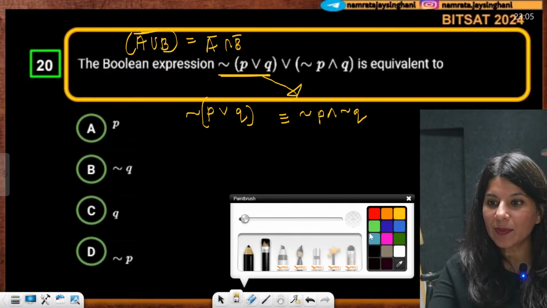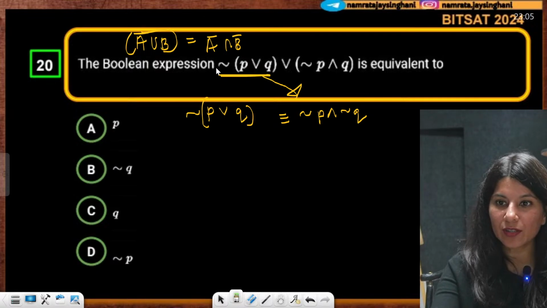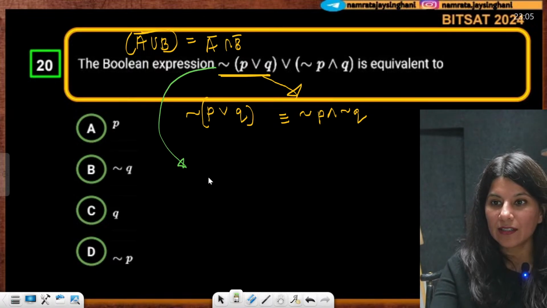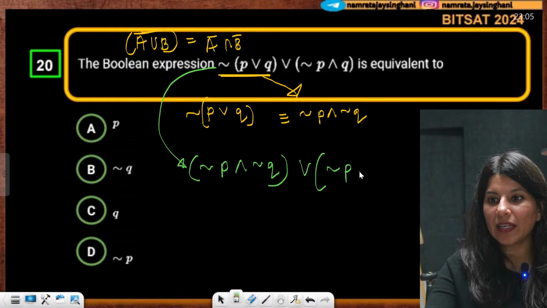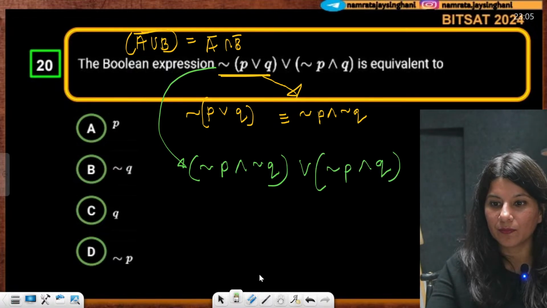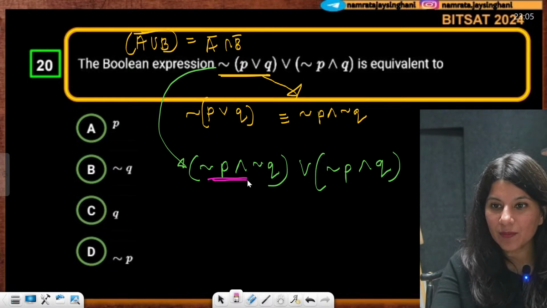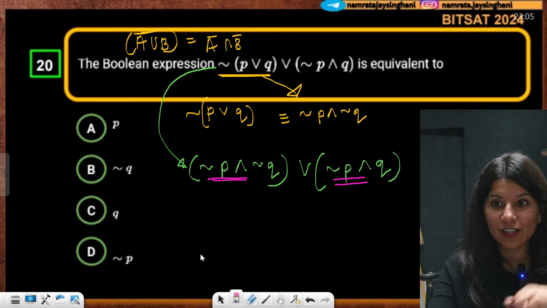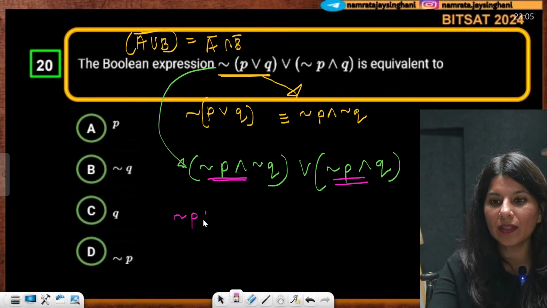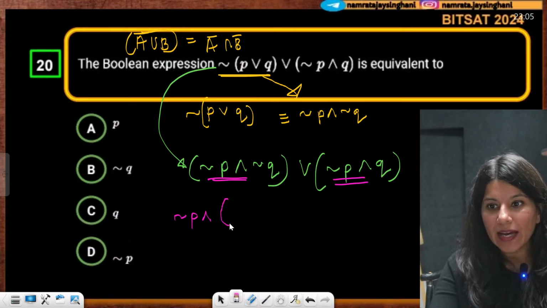So now as per the question, if you just write the question over here, this is negation P and negation Q, or negation P and Q. Okay, so can you now see, this is negation P and this is negation P and. Now by the distributive law, I can take negation P common and apply a bracket over here.